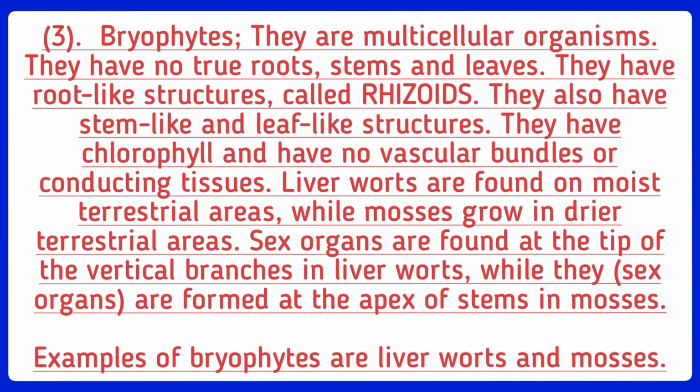Liverworts are found on moist terrestrial areas, while mosses grow in drier terrestrial areas. Sex organs are found at the tip of the vertical branch in liverworts, while they are formed at the apex of stems in mosses. Examples of bryophytes are liverworts and mosses.